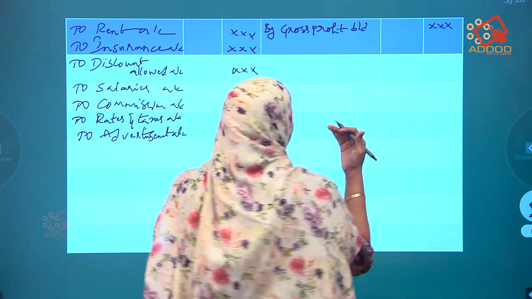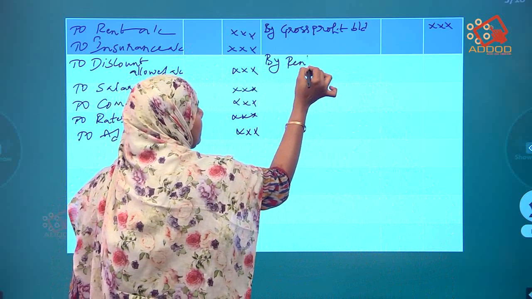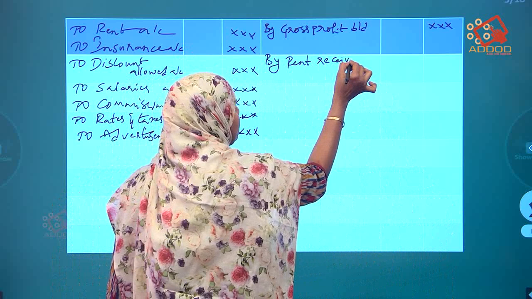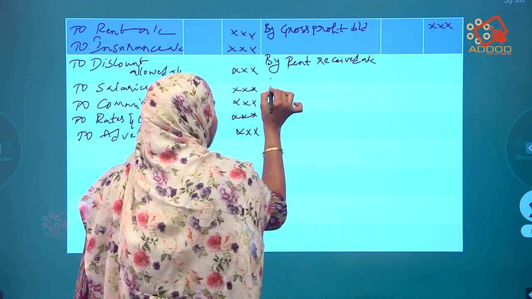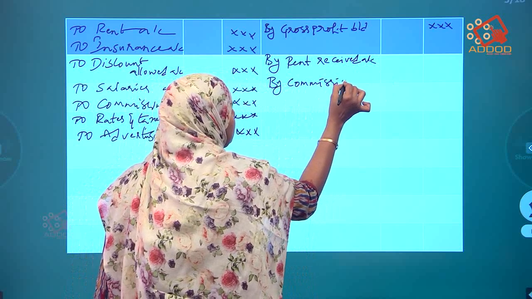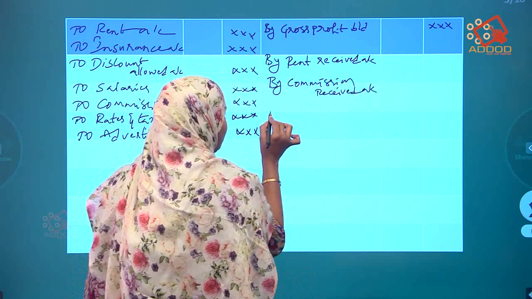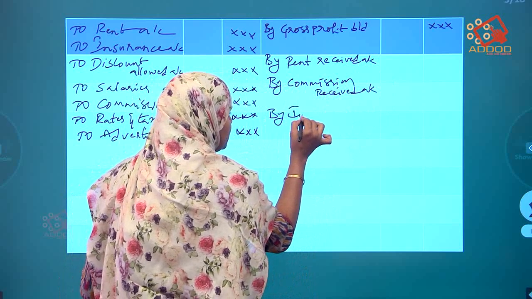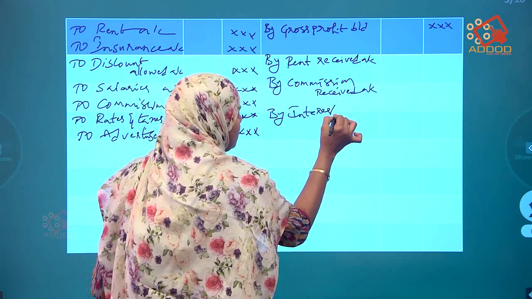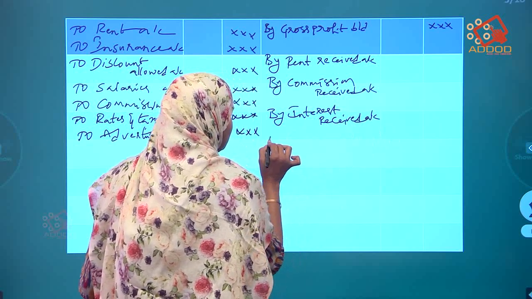Okay, what will come on the credit side? All the receipts, meaning rent received, by commission received. Still, what are the receipts? By interest received account.